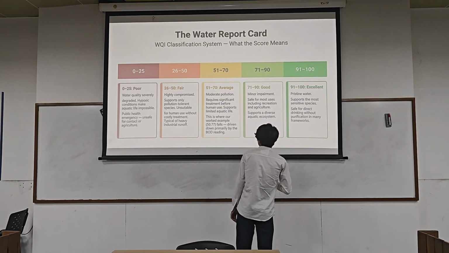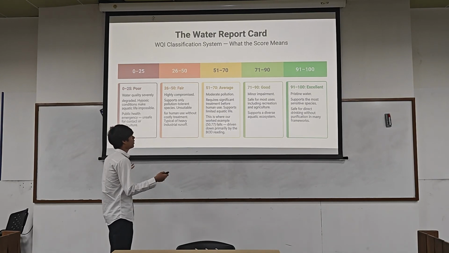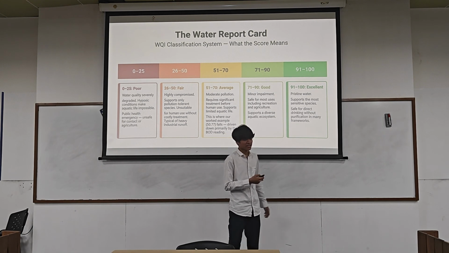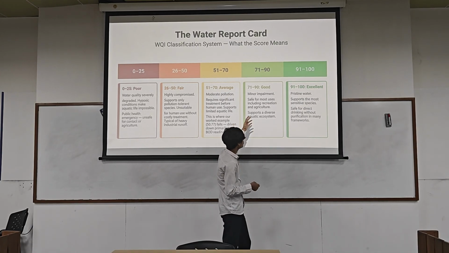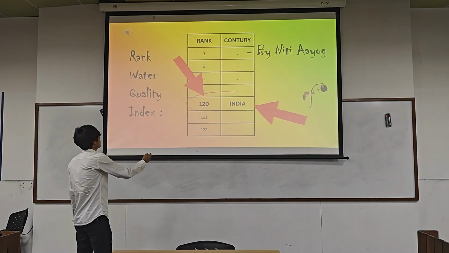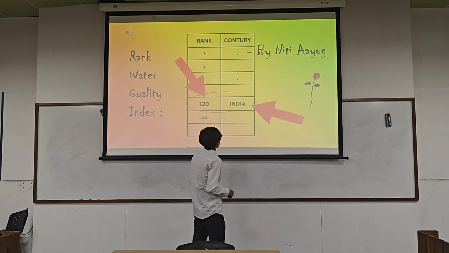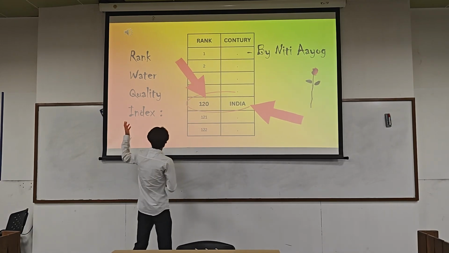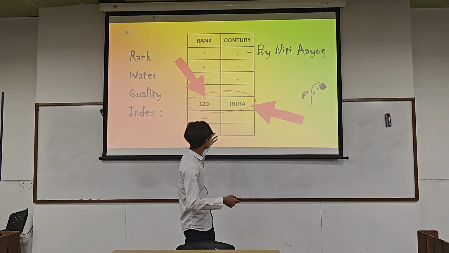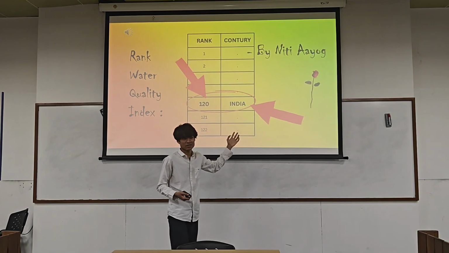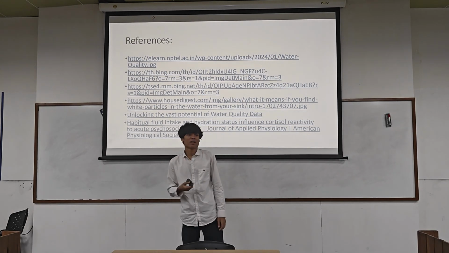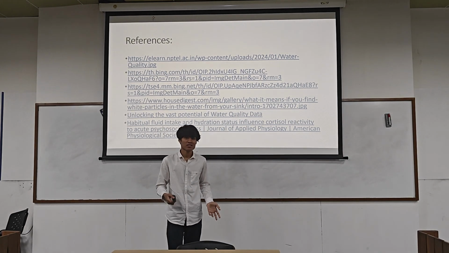After this we get a spectrum of water quality: poor, fair, average, good, and excellent. For drinking purposes, good to excellent quality would be preferred. And these are very shocking results of the water quality index: India secured 120th rank out of 122 countries. This data is by Niti Aayog, and these are the references for my sources and images. Thank you, everyone.